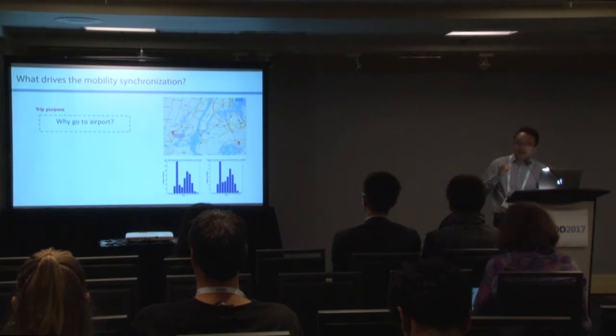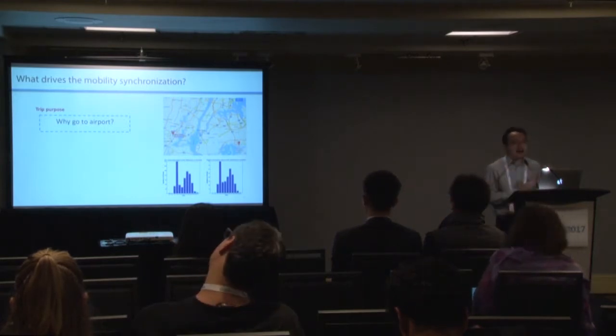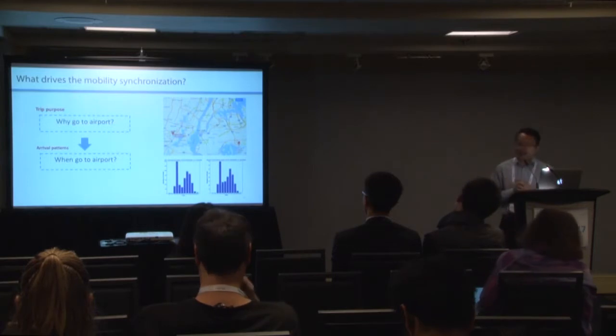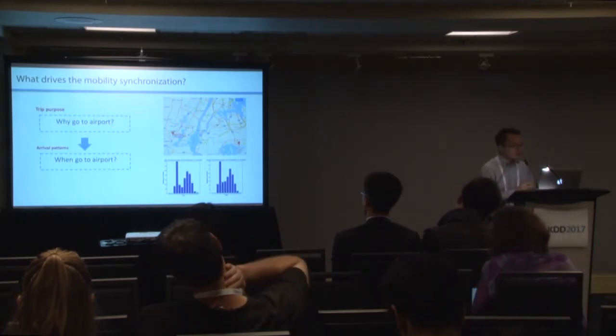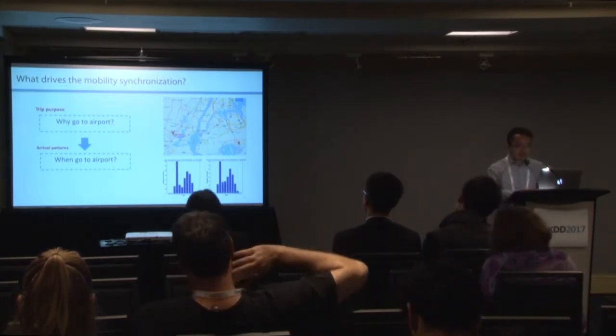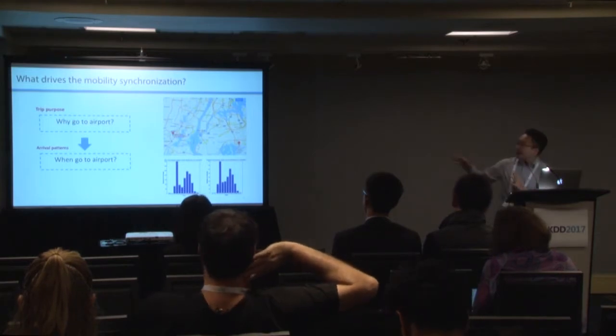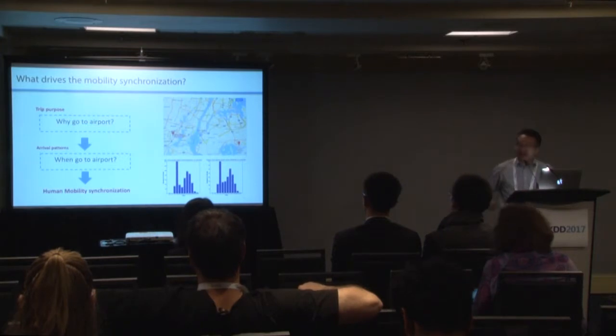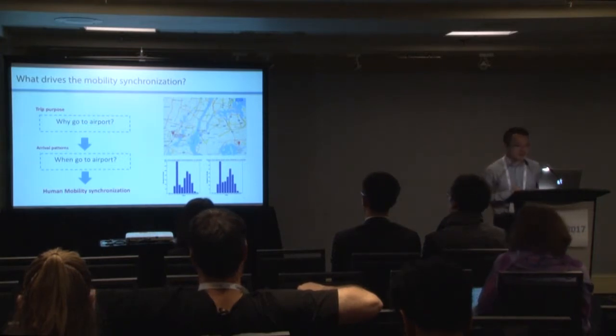And this trip purpose is determined by the schedule of their flights, and this determines their arrival patterns. That is when they go to the airport. So we can see from the distributions of the two airports that this drives the human mobility synchronization.